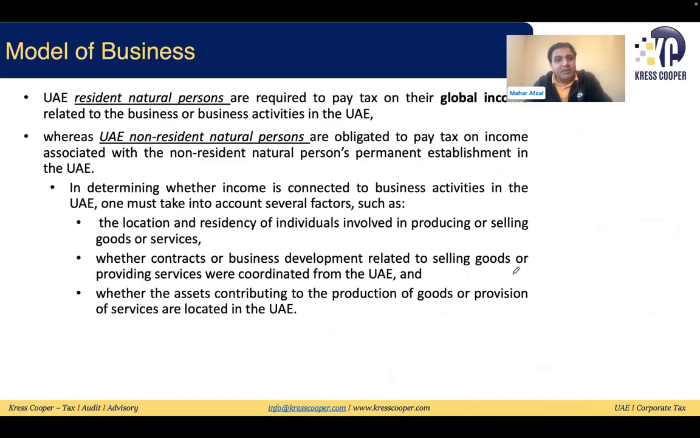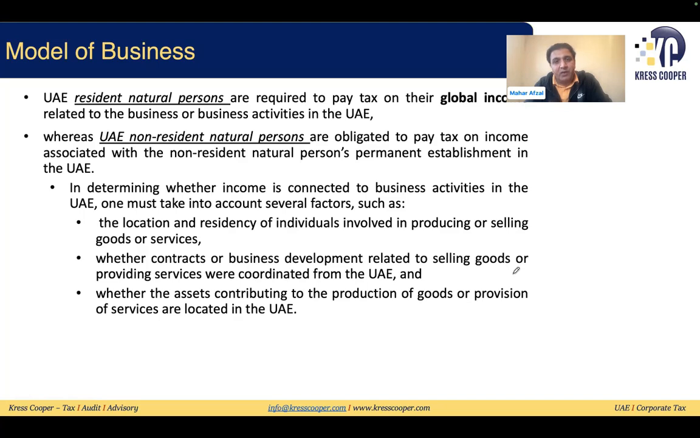So UAE resident natural persons are required to pay tax on their global income. We have already discussed, if the person is a resident person, whatever the business income related to that business in the UAE, globally they will be liable to pay tax on that. If they're non-resident persons, whatever the business income related to the UAE, they will be liable to pay tax on that income within the UAE. So how will we establish that this income pertains to the UAE and this income doesn't pertain to the UAE? This criteria has been given in the guide as well.